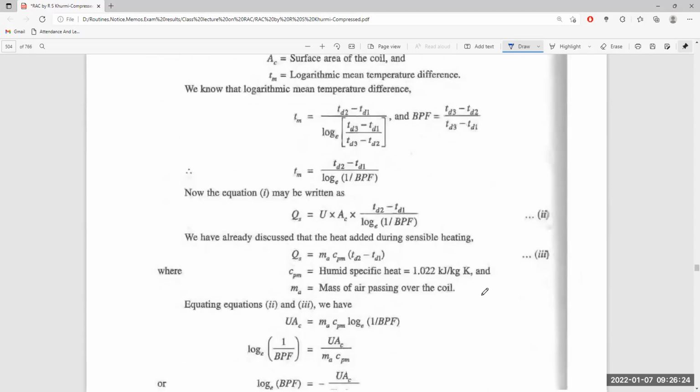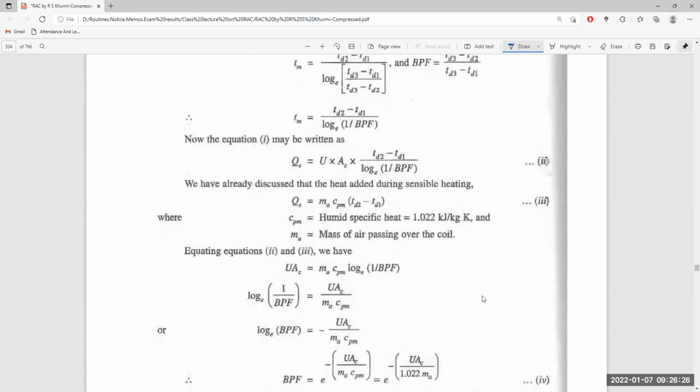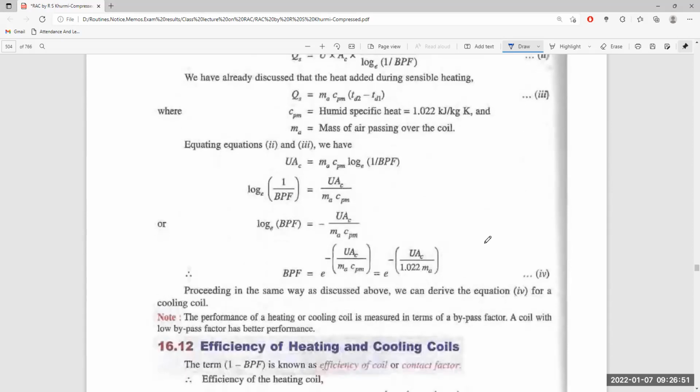So equating this to the earlier equation, U AC will be MA CPM log of 1 by BPF, or log of 1 by BPF is equal to U AC divided by MA into CPM, or log BPF is equal to minus U AC divided by MA into CPM, or BPF is equal to e to the power minus U AC divided by MA into CPM. If we put the value of CPM, it will become U AC divided by 1.022 MA.